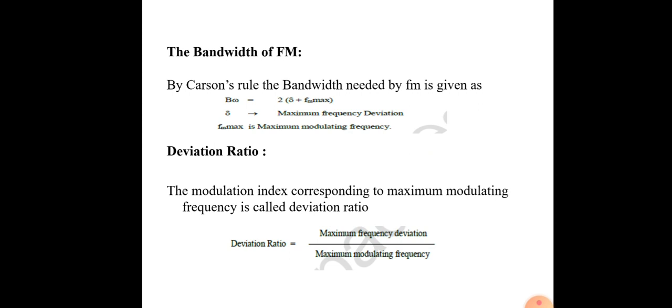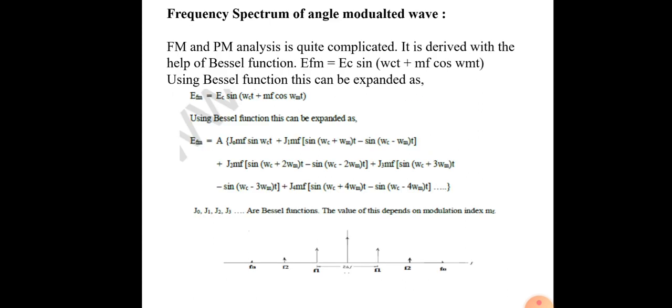Okay, and also next the deviation ratio. That is the ratio between maximum frequency deviation to maximum modulating frequency. We already saw that in the last slide. Then the frequency spectrum of the angle modulated wave. That also we already know, here representing the frequency values. By using the Bessel functions we represent some frequency values, that is f1, f2 and then fm. Here also the same representation will be there, so that equation will be found by the Bessel function.